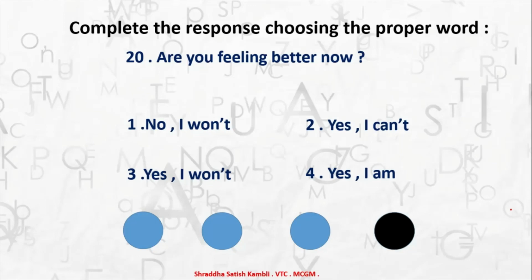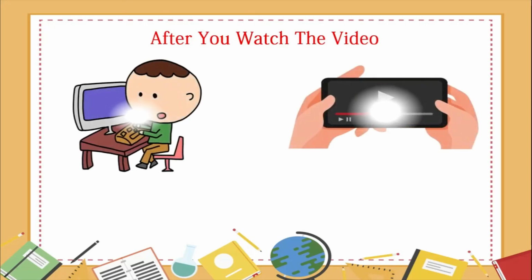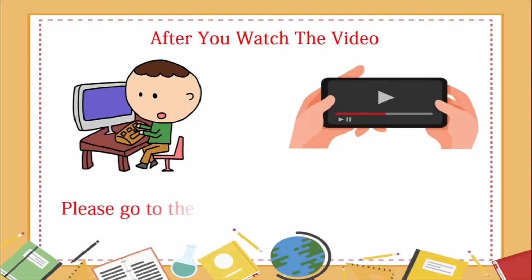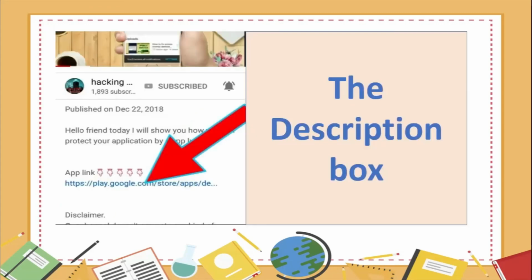Okay, now I watch the entire video and at the end of the video I have set some tasks for you. So try to complete that also. So children, now you have watched the video. So after you watch the video now, you will have to complete a few simple tasks. Now you might have watched the video on your computers or your laptops or your mobile phones. Now after you watch the video, what will you do? You will please go to the description box which is given below the video. So what is the description box? See, the description box looks like this.